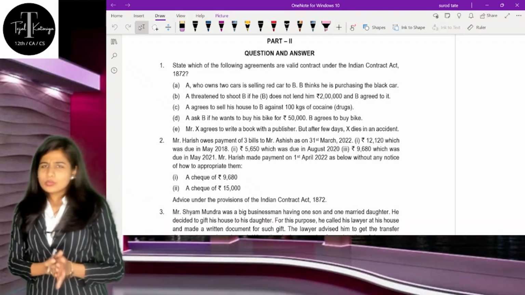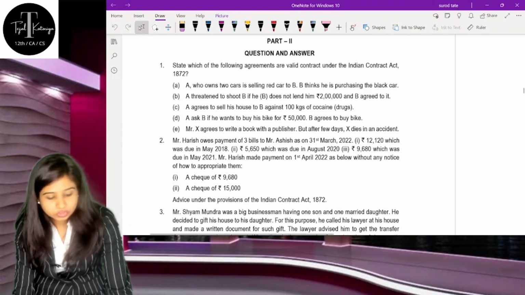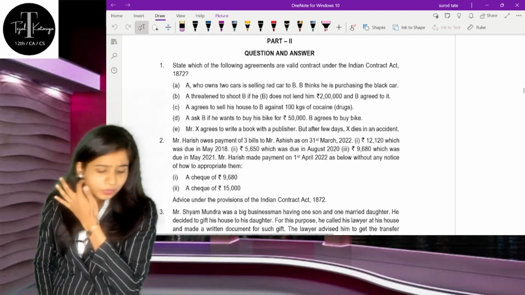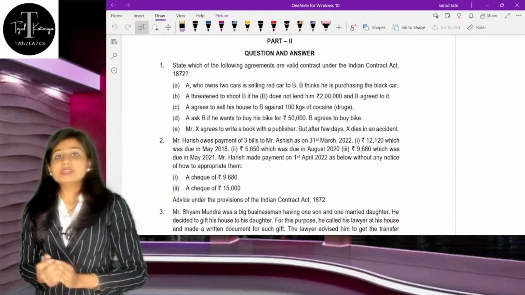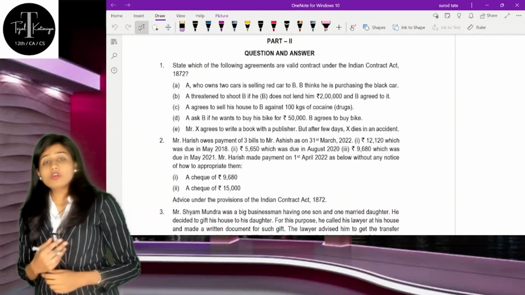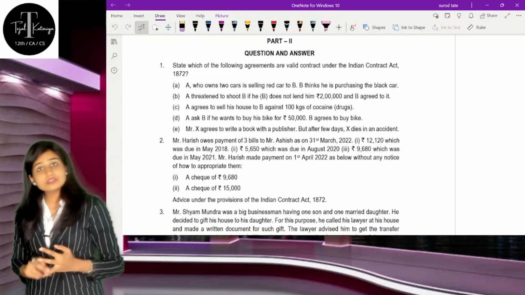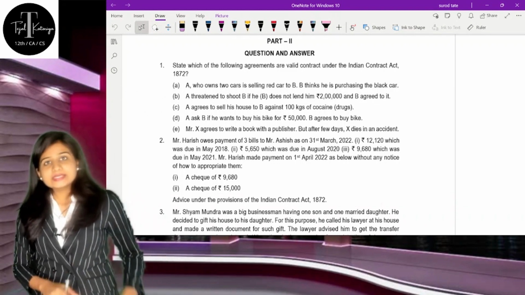All right, so let's start with today's session. The first question is, state which of the following agreements are valid contracts under the Indian Contract Act 1872. So basically we are supposed to see whether we can find all the essentials which are given in section 10 and all the essentials which are not given under section 10 of the Indian Contract Act in the given case or not.